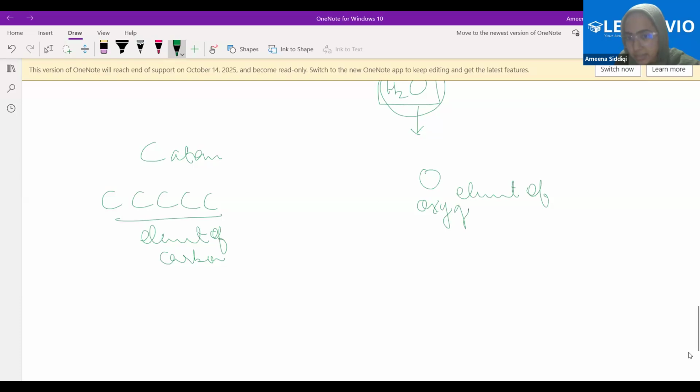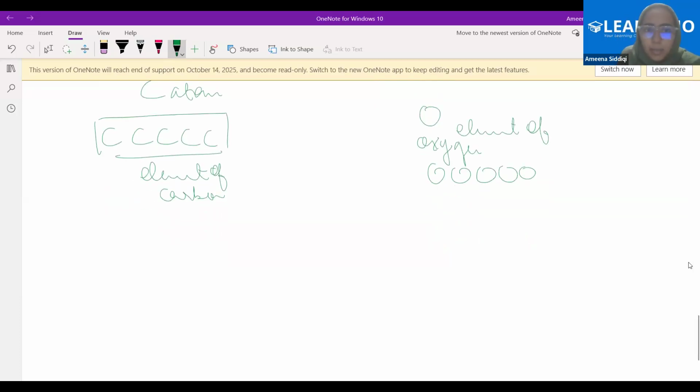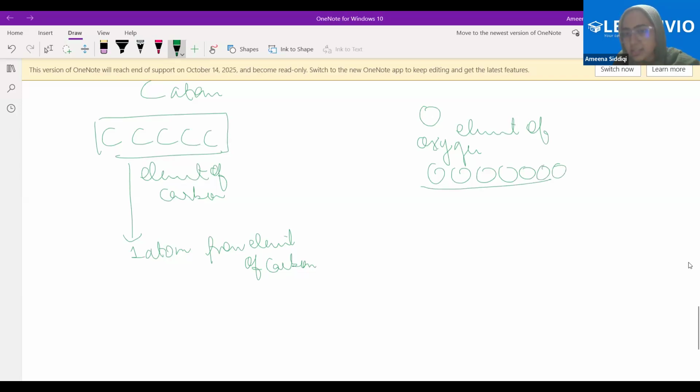If I repeat the same like this, 1, 2, 3, 4, 5, any number of atoms, now see what will happen. Let's assume how many carbon atoms are there in the element of carbon? Five, right? I take one atom from the element of carbon. Be mindful of this. Clear? Let's say I have 7 in this case. How many atoms of oxygen make this element of oxygen?